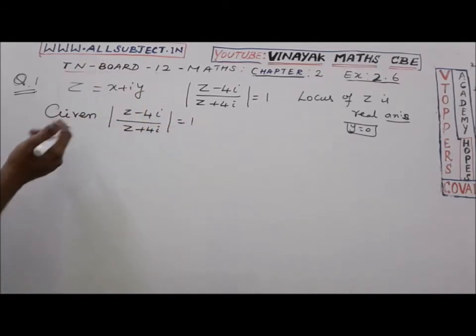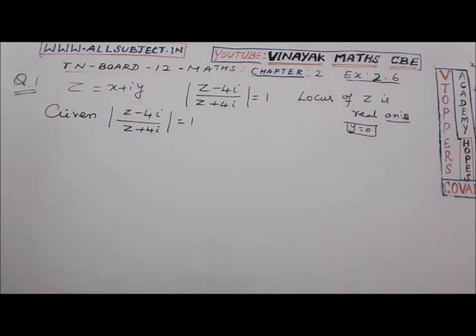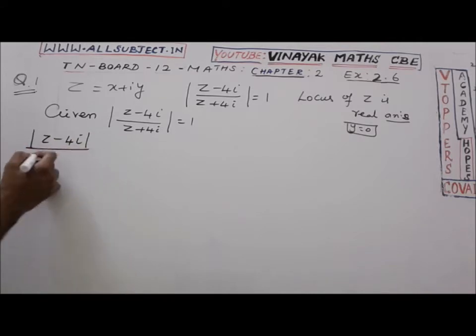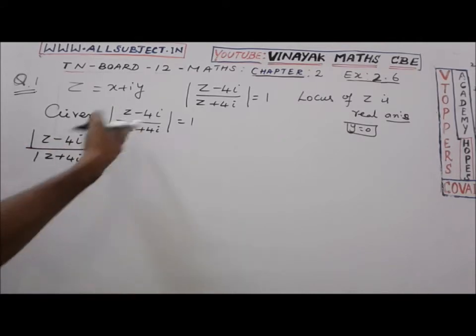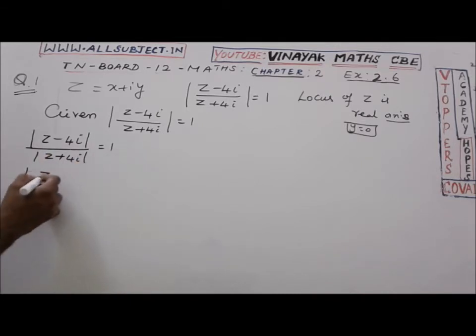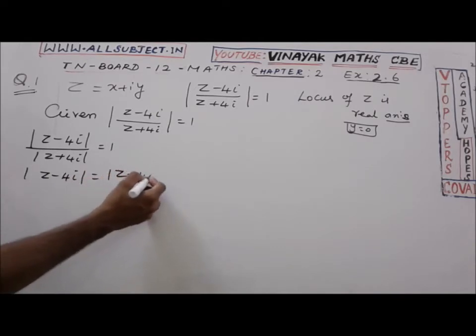We can separate the modulus because of the property modulus of z1 by z2 equals modulus z1 divided by modulus z2. So modulus of z minus 4i by modulus of z plus 4i equals 1. Cross multiplying, we get modulus of z minus 4i equal to modulus of z plus 4i.